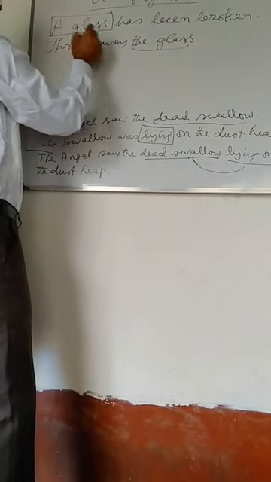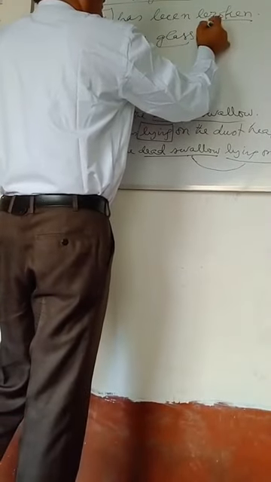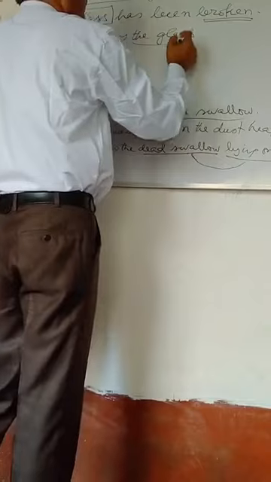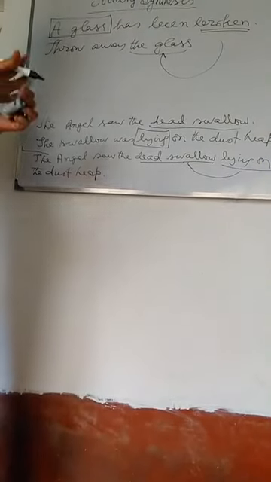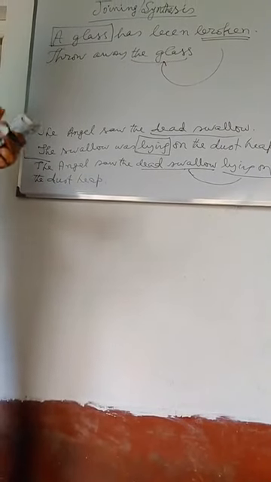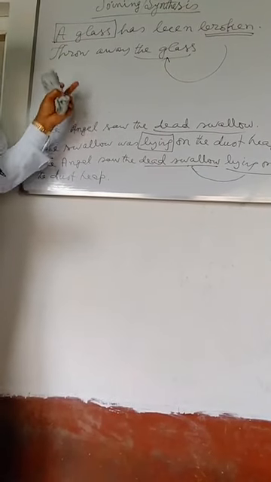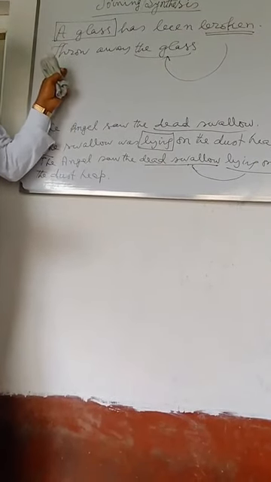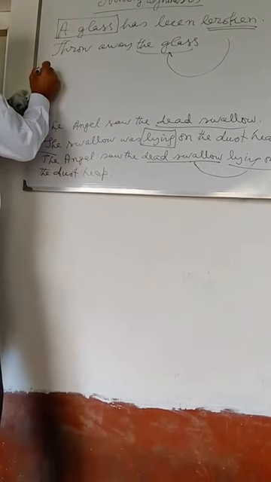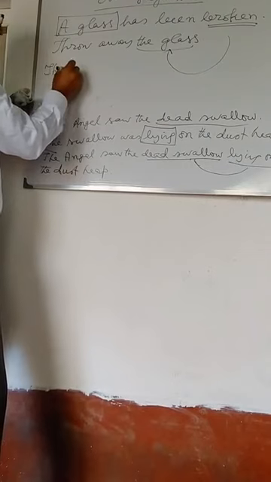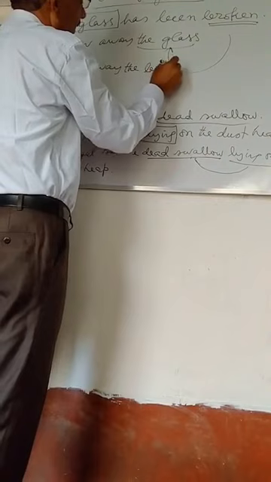A glass has been broken, throw away the glass. Here broken is the word that may be used in order to express the state of the glass. What state is the glass in? The glass is in the broken state. So, at the time of combining the two sentences into a simple sentence, you may join the sentences in this way. Throw away the broken glass.